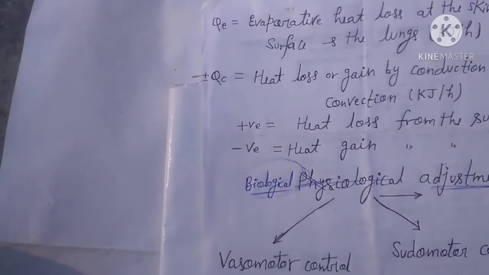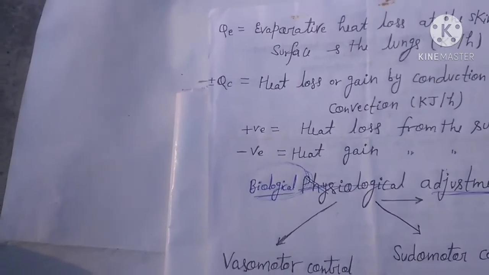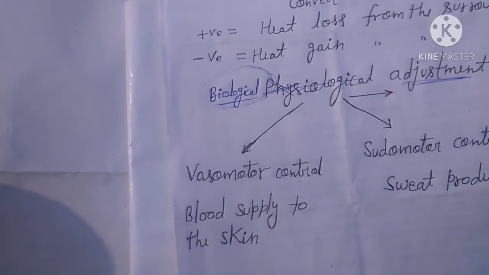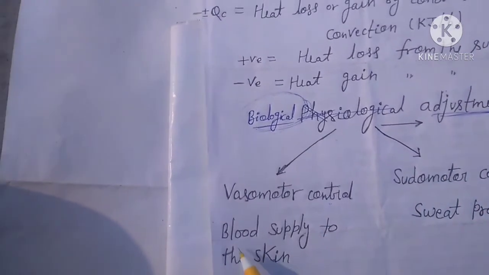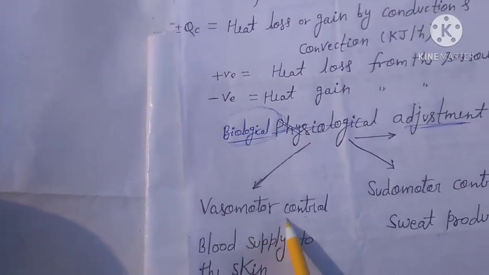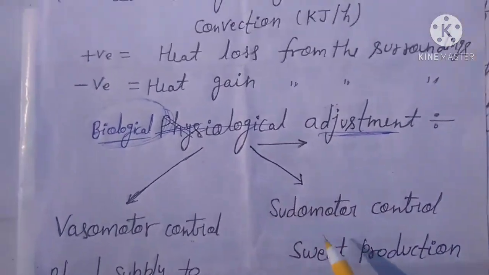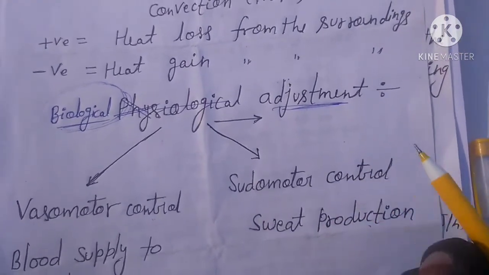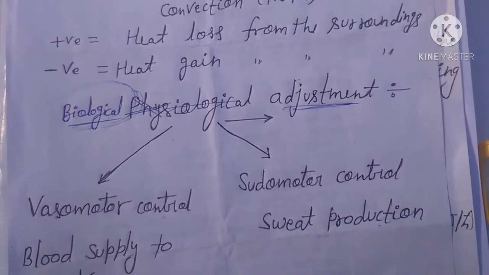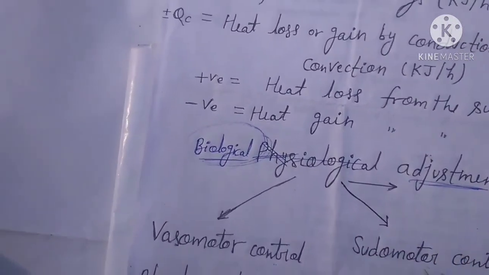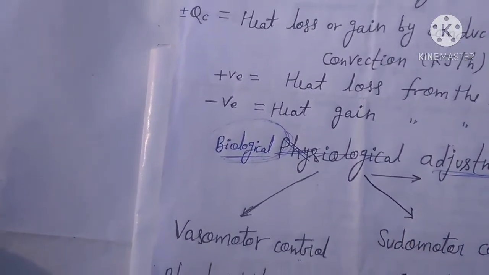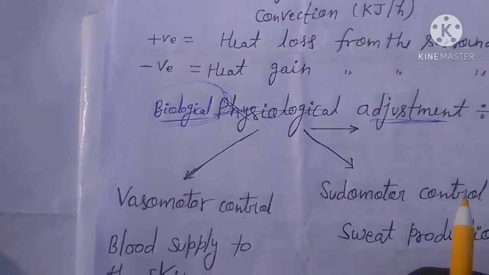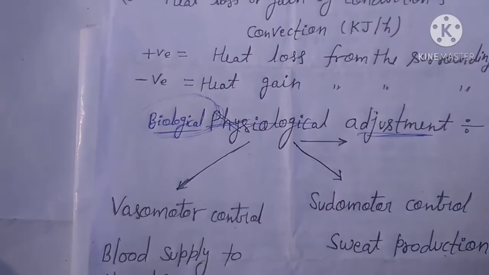What is vasomotor control? In this case the blood supply to the skin controls the body temperature. And the second one is pseudomotor control: sweat production, and the body temperature level is maintained. So all of these processes happen in the body to maintain body temperature and human comfort.